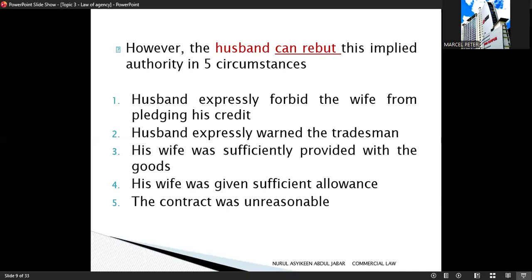Number 2, the husband expressly warned the tradesman. So the husband informs the sellers not to give credit to the wife. Number 3, the wife was sufficiently provided with goods. So the wife already has enough necessities at home. Number 4, the wife was given a sufficient allowance. The husband provides enough money for her daily needs. And the last one is the contract was unreasonable. The goods bought were excessive or not suitable for their lifestyle.